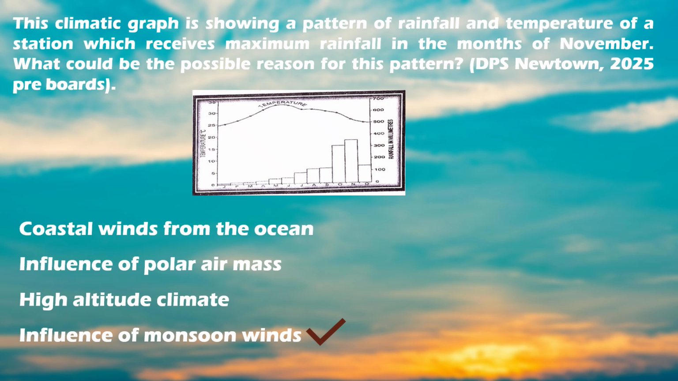In this case, it is mentioned that the month of November experiences the maximum rainfall, and we know that November falls under retreating monsoon season, and hence in this case the correct answer would be influence of the monsoon winds, which would be the retreating monsoon winds.